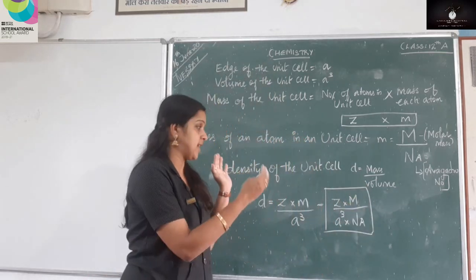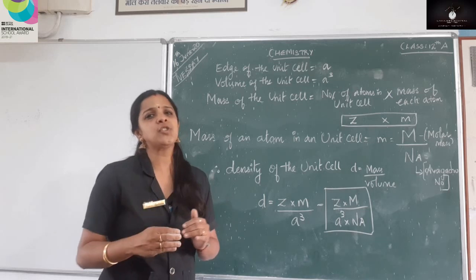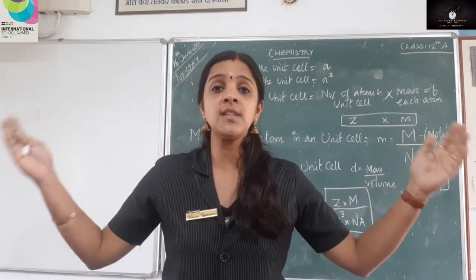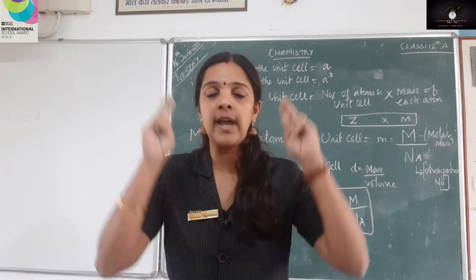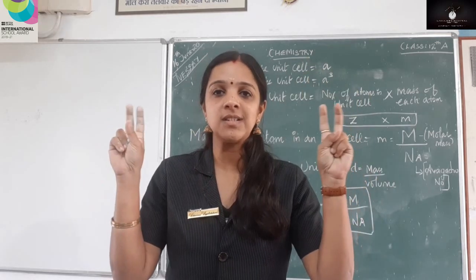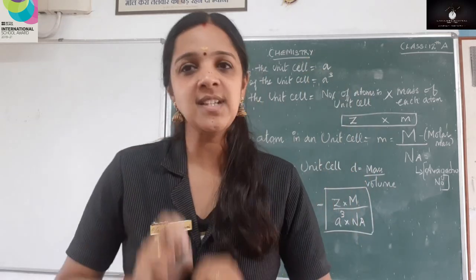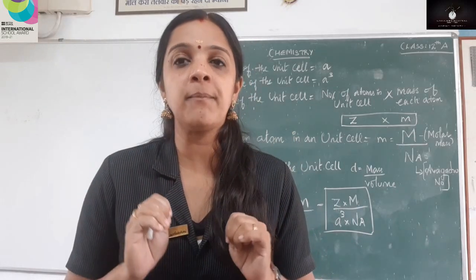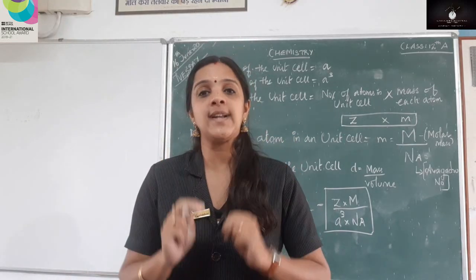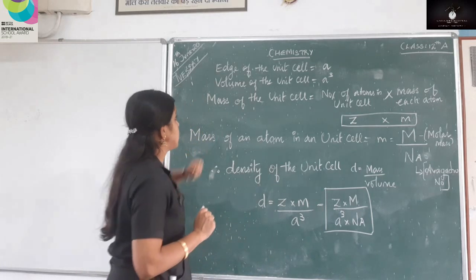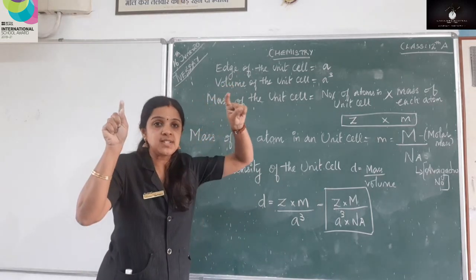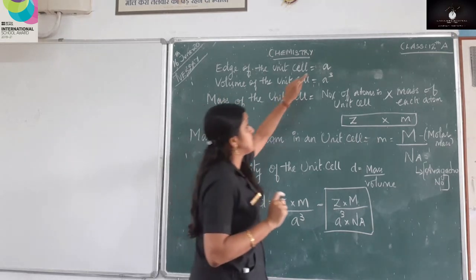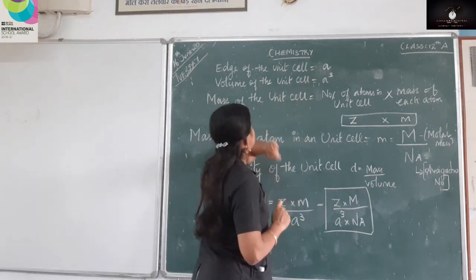Now here is a derivation. I would not say derivation, because in physics you do lengthy derivations, in maths you do the Pythagoras theorem and all those things. I know all those are a little bit difficult, right? This is quite easy, just 4 steps to remember. Please just follow what I am saying. Okay. So first we have the edge of the unit cell. I know how many edges are there, the corners. So those are regarded as a.